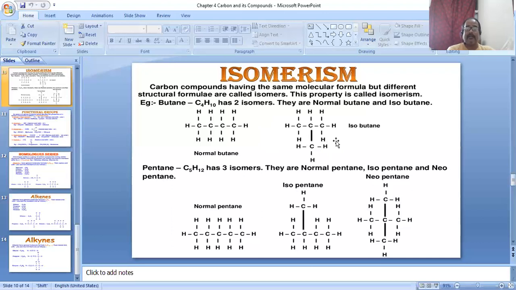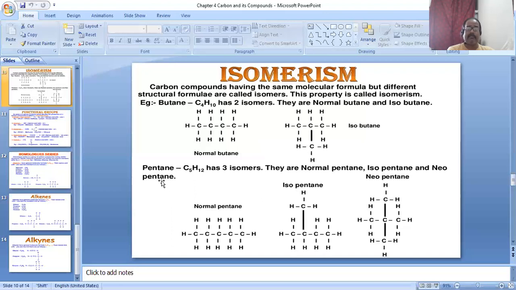Because an additional carbon is attached to the second carbon in this case. The prefix iso is used when a carbon is attached to the second carbon of the chain.